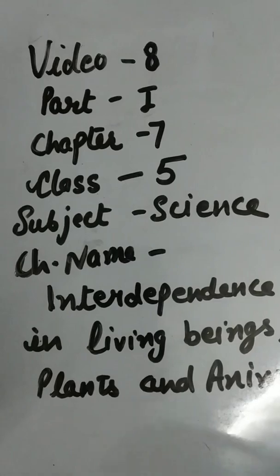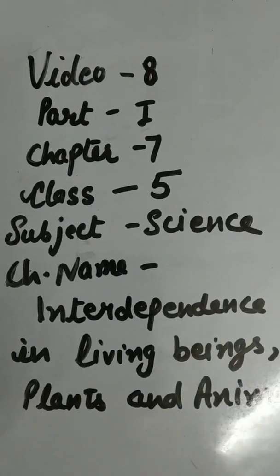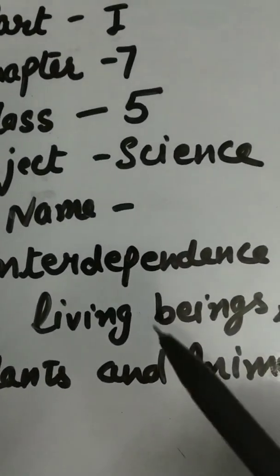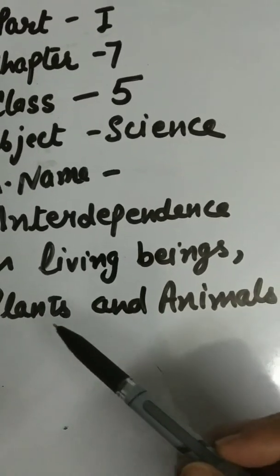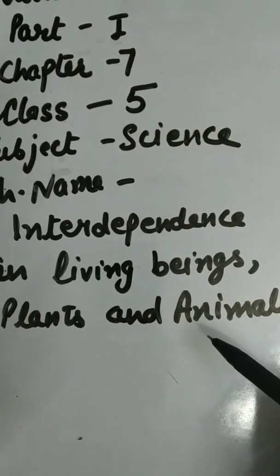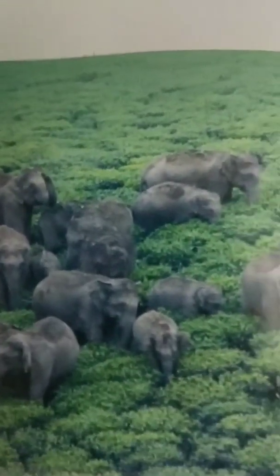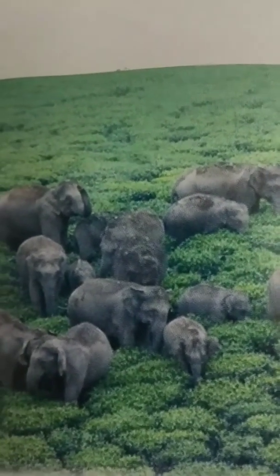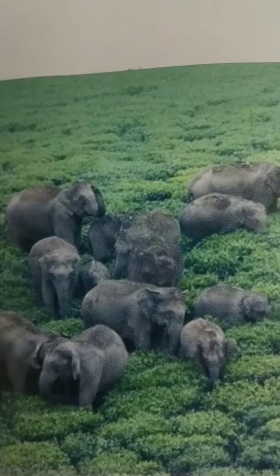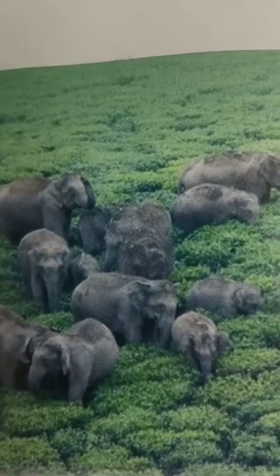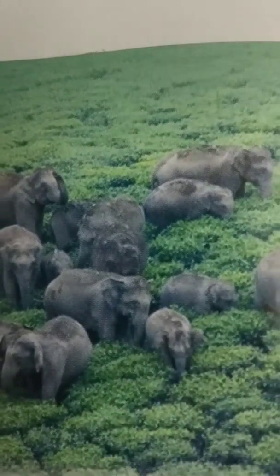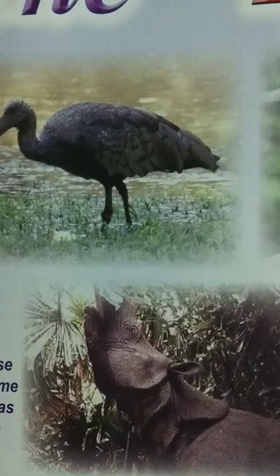Name of the chapter is Interdependence in Living Beings, Plants and Animals. In this chapter, we will study about how plants depend on animals and how animals depend on plants.